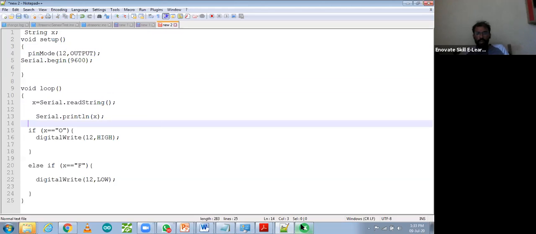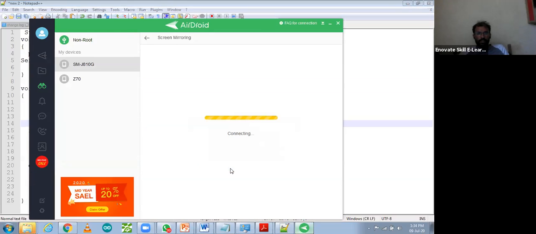Okay. So now coming back to my part, it's taking time. This one code you can do graphically also. For that you have to understand serial communication and ASCII chart, that how you can convert it. So let me open it. Yes, it is connecting. After connections, we have to open it and we have to connect our app. So I'm going to show that how your app is working.